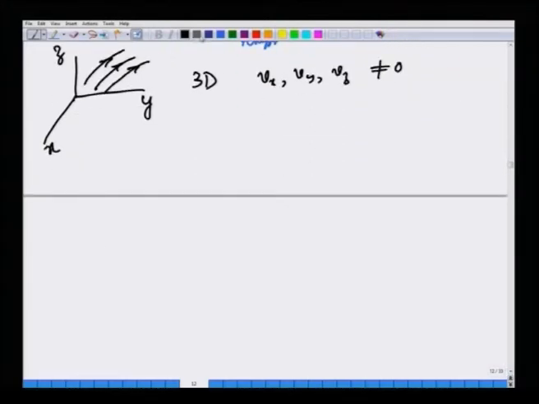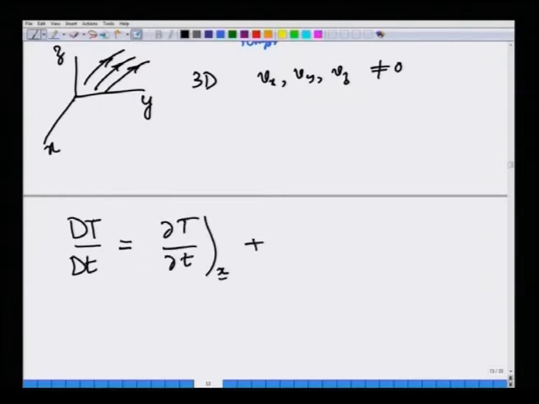The substantial derivative in 3 dimensions of a scalar field like temperature is given by the local partial derivative plus v x partial T partial x plus v y partial T partial y plus v z partial T partial z.